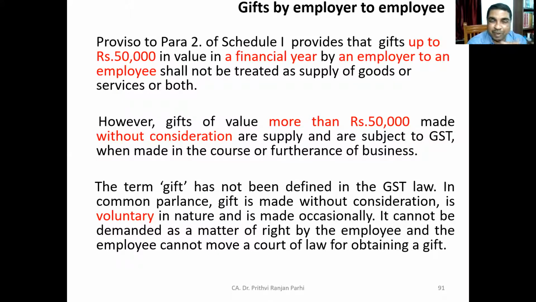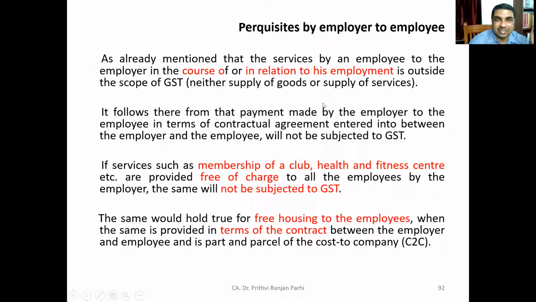If that is so, in a financial year we will see what is the total value of the gift. Up to 50,000 is not a supply. Beyond 50,000 is supply, but only if it is in the course or furtherance of business. Is it clear? Hope it is clear to you.